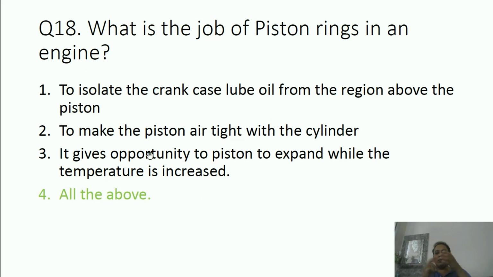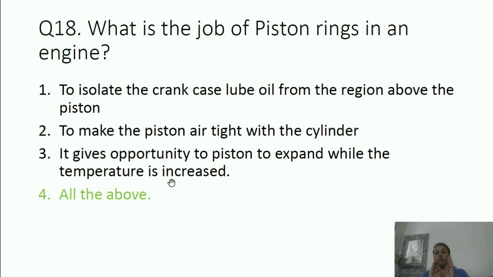First thing, when rings are applied on the piston, it develops a type of seal between piston and cylinder, because the piston diameter is somewhat lower than that of cylinder diameter. So there is some gap in between. So that gap is filled with the help of rings. So a sealing is developed. So what happens due to that sealing? The lubricant oil which is below the piston doesn't reach the cylinder on the piston top. So in this way, both the regions are isolated. And I told you it develops a sealing, so it makes the piston airtight.